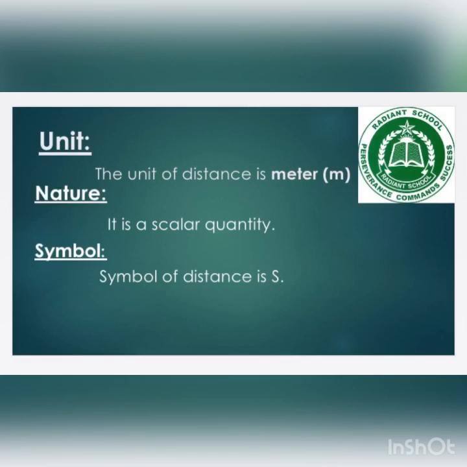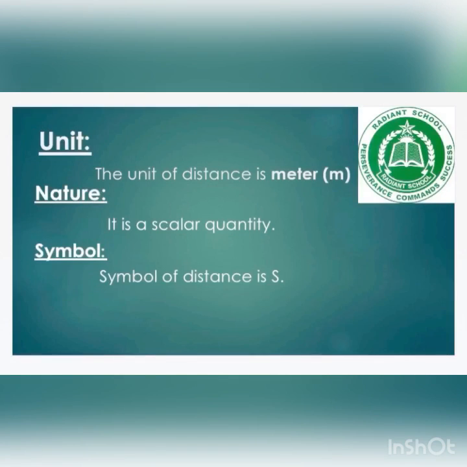Students, the unit of distance is meter, which means distance is measured in meters. It is a scalar quantity. Those quantities which are explained with the help of magnitude only are scalar quantities. It means the direction is not required to explain the distance. Its symbol is S. Distance is written with the symbol S. So these are the 3 points about distance: its unit is meter, it is a scalar quantity, and the symbol of distance is S.